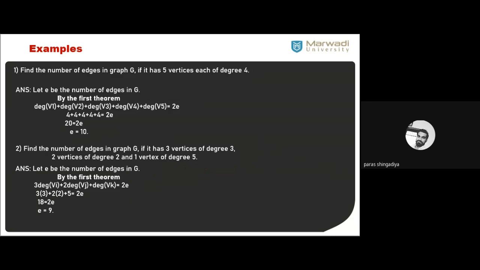So let us draw this graph here. And let us create the situations. Clear? 3 plus 2 plus 1. How many vertices are there? 5 plus 1. 6 vertices. So let us plot the 6 vertices in any form. Clear? There are 6 vertices. Now using 9 edges you have to create its graph in which one vertex should have degree 5. There are 2 vertices of degree 2 and remaining 3 vertices degree 3. So just create a graph by using the 9 edges.